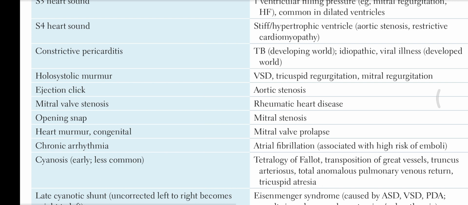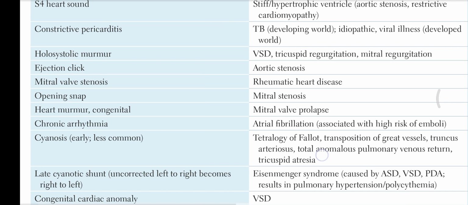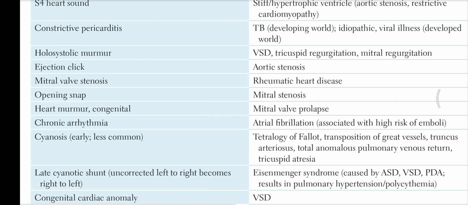Constrictive pericarditis: in developing countries it is associated with TB; in the developed world it is due to viral illness, or it can be idiopathic.